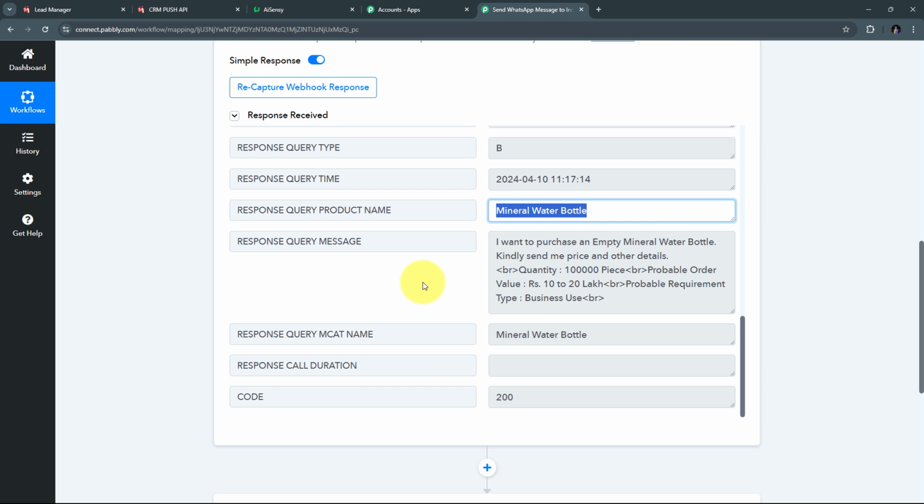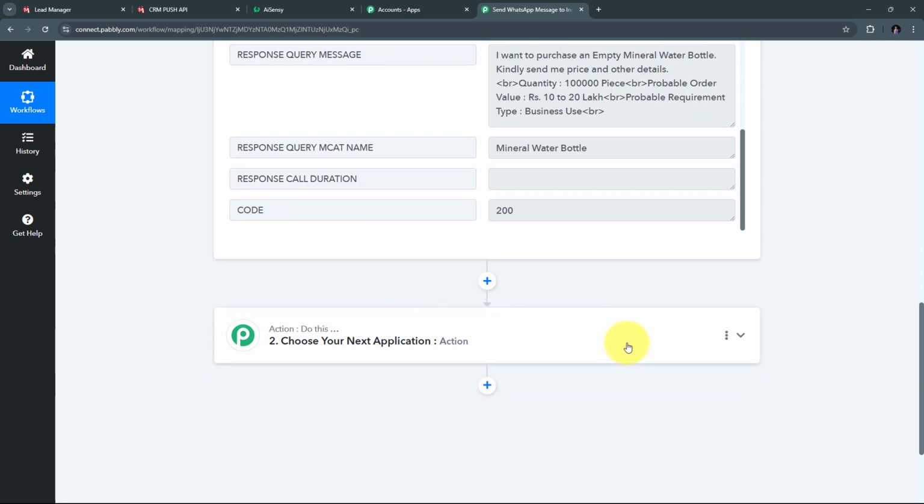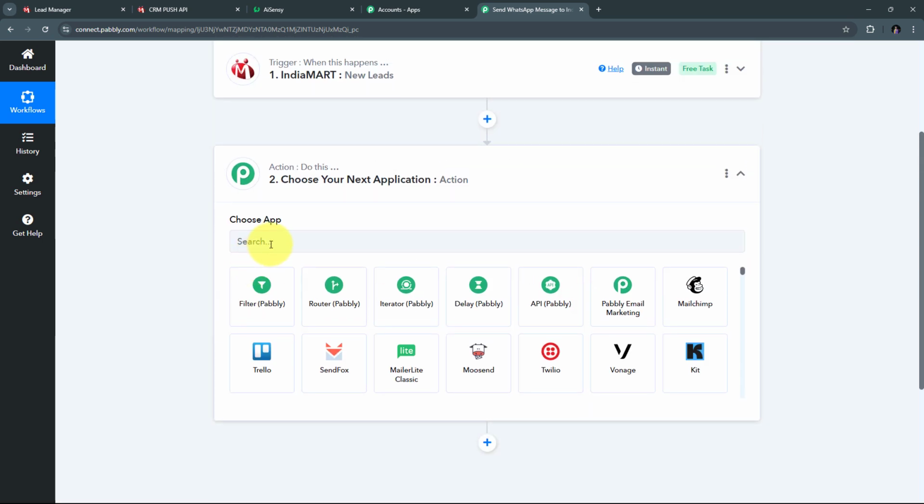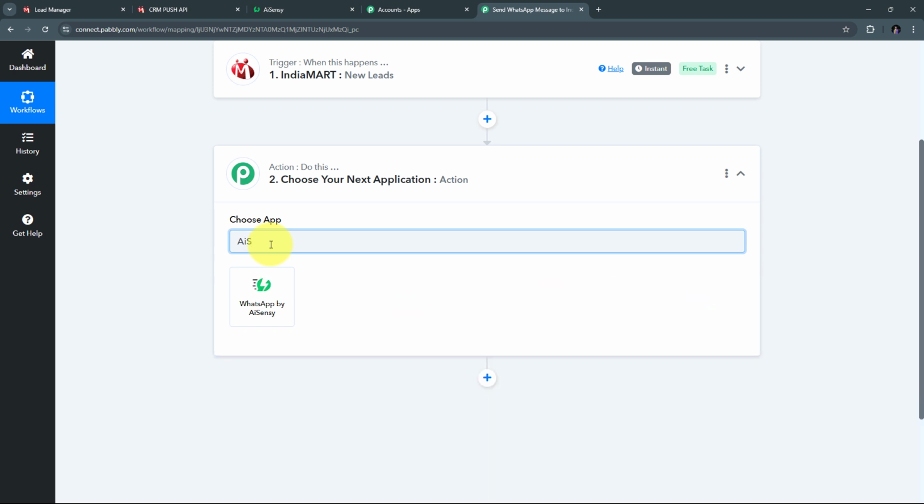Now what I need to do is that as I've received all these details of the inquiry or the lead, I want to automatically use all these details and send a WhatsApp message to this particular lead, and I want to have an instant connection with my IndiaMART lead. So for automatically sending a WhatsApp message, I need to set up my actions tab. So I'm going to open this tab and here in my actions tab, I'm going to use AI Sensei. I'm going to search for that and here I need to select WhatsApp by AI Sensei.